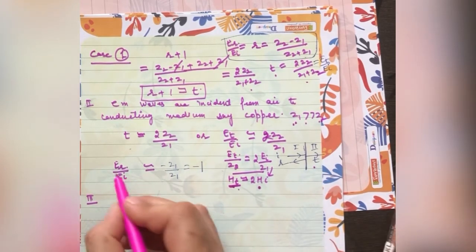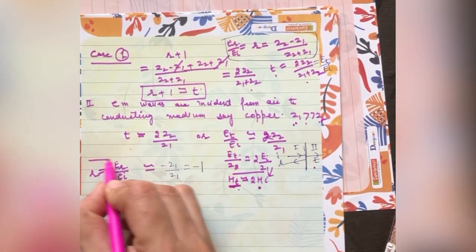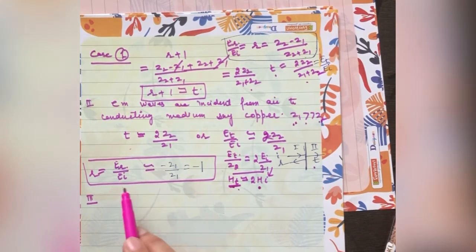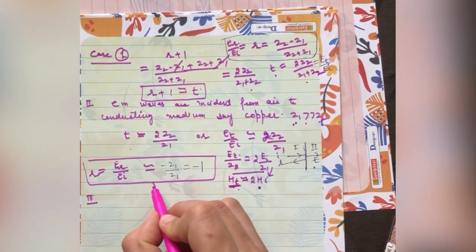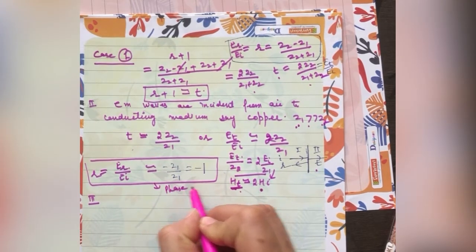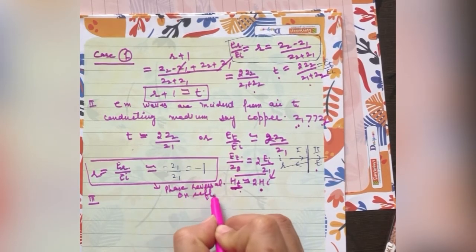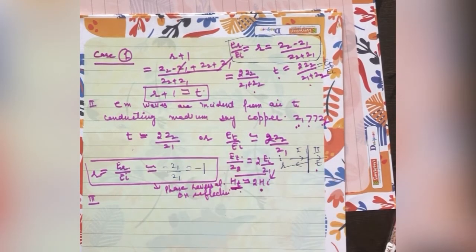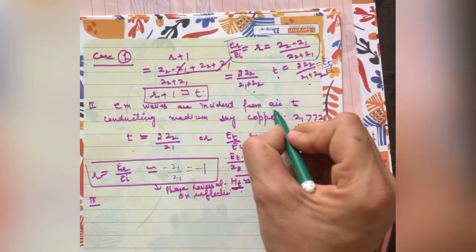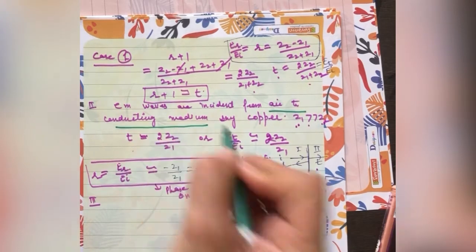So from this we can say that this is R. So the reflected wave is opposite to the incident electric vector, or this is a phase reversal. So we can say that there is a phase reversal on reflection. This is the case when the wave is incident from air to a conducting media.